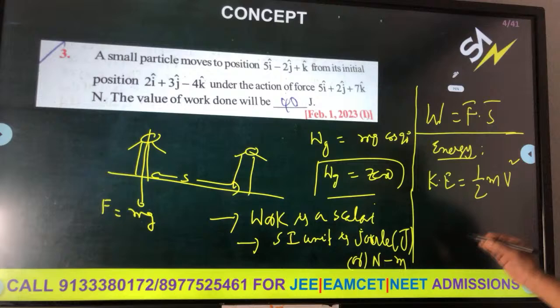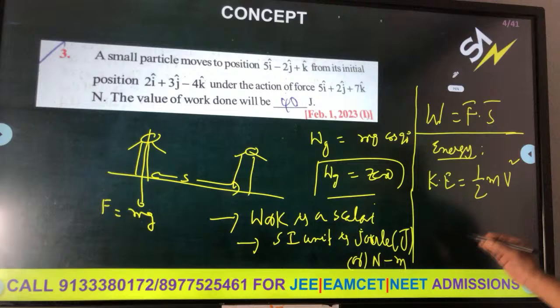See, option A: work done by the man in lifting a bucket out of a well by means of a rope tied to the bucket is negative. So there is a rope here, there is a bucket, and you are pulling upward. Tension is upward, displacement is also upward. He is telling it is negative, but both tension and displacement are in the same direction. Work done should be positive. That means that is wrong.